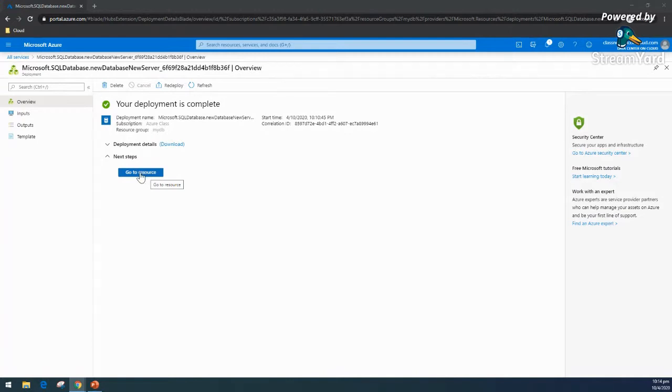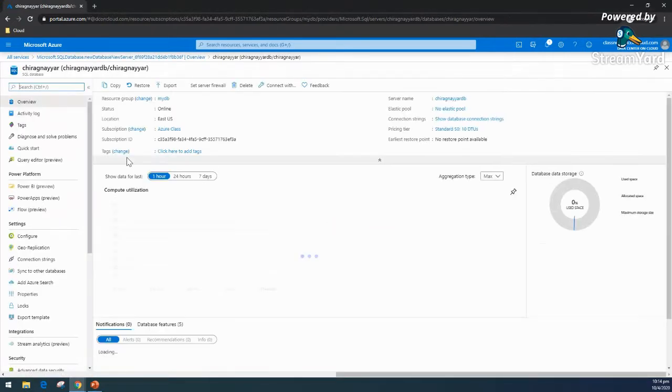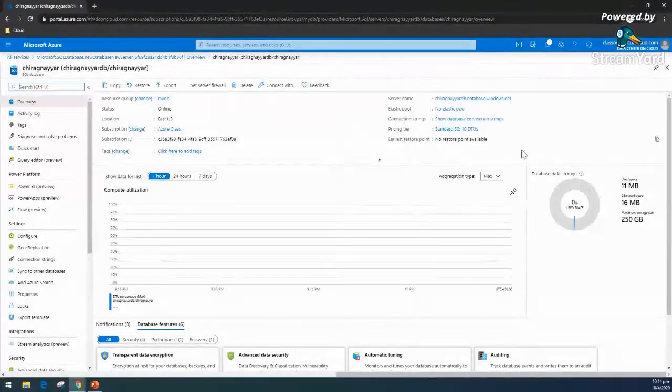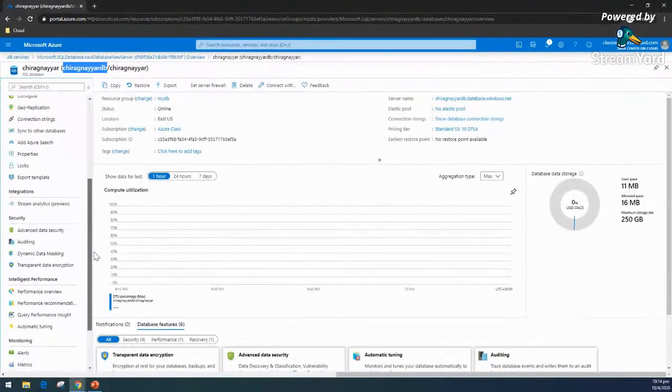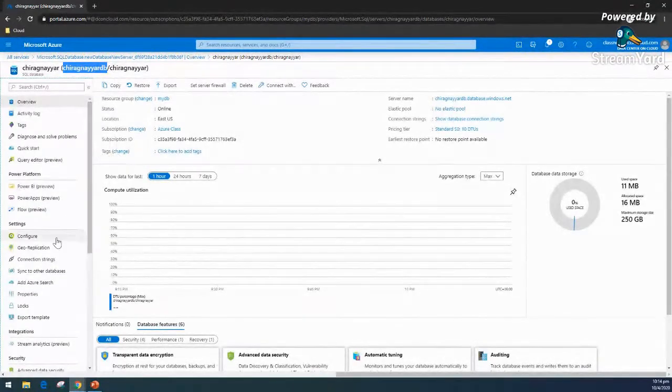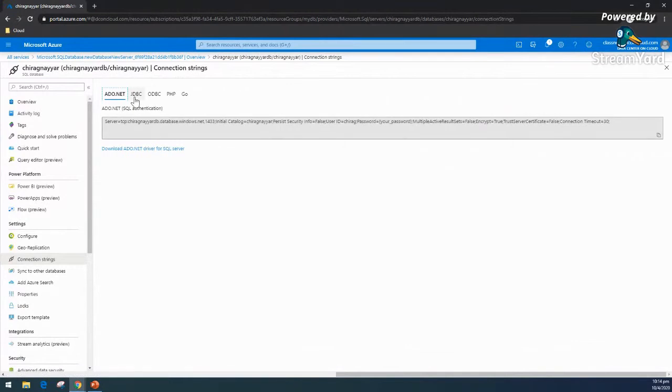So our deployment happened. It took around 2 to 3 minutes, as we see, and here we can see we are with our database. We are inside our database panel. This is the logical container we will see there, because here you can see we don't have any firewall kind of access set up. This is database-specific configuration, and the connection strings are here.